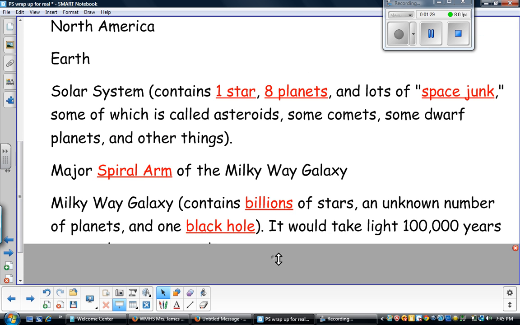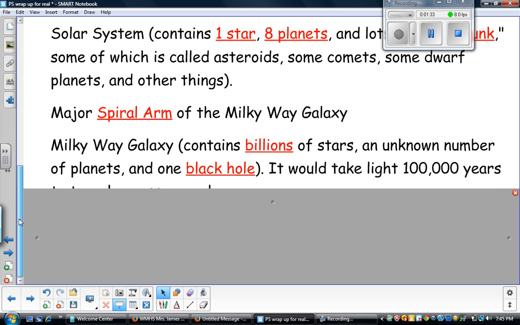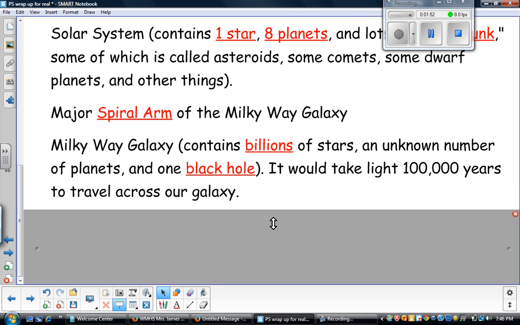The Milky Way galaxy contains billions of stars. Many of them are quite a bit like our sun. It has an unknown number of planets, probably many, many of them. Many stars probably have multiple planets, and astronomers believe that it has a black hole at its center. And it's pretty big. It would take light, not people in a spaceship, but light, 100,000 years to travel across the galaxy.